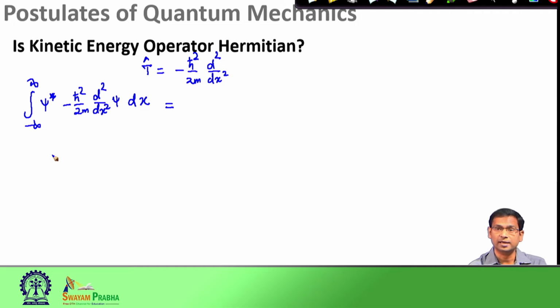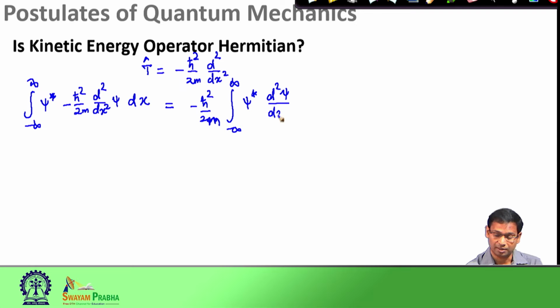This will be the right hand side of the Hermitian condition, and we would show that this operator is Hermitian. The way we did in the previous case for the linear momentum operator, we take the constant out of the integration, and we are left with psi star d square psi by dx square dx.